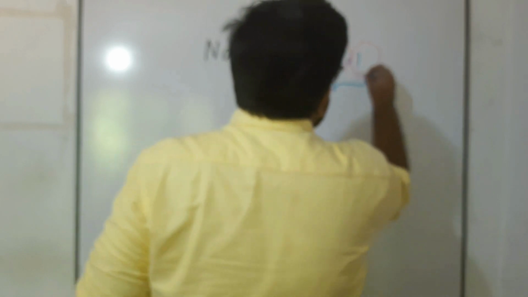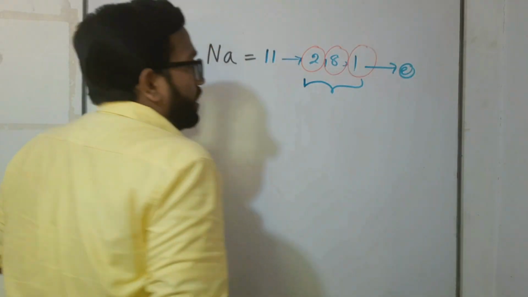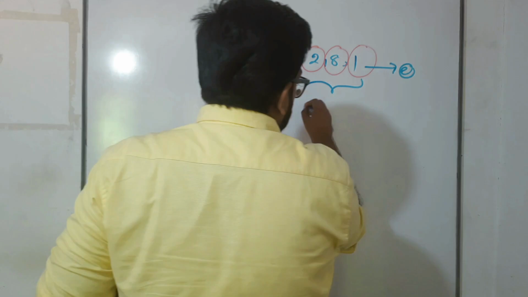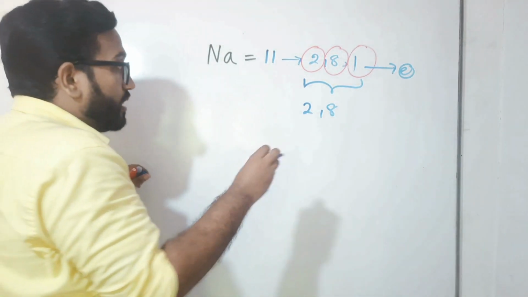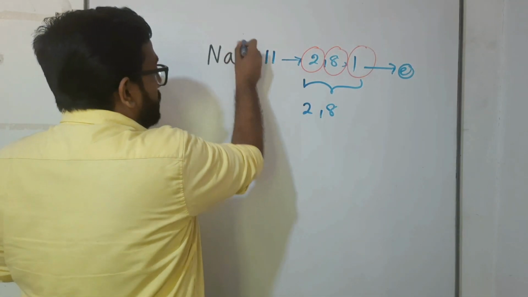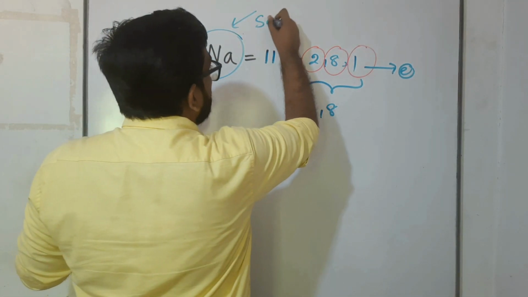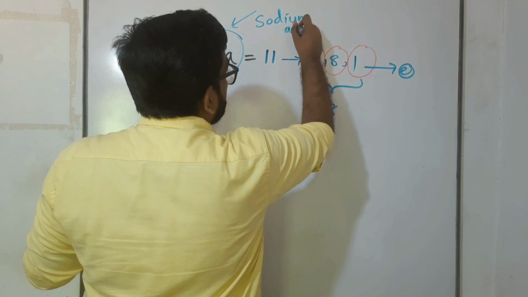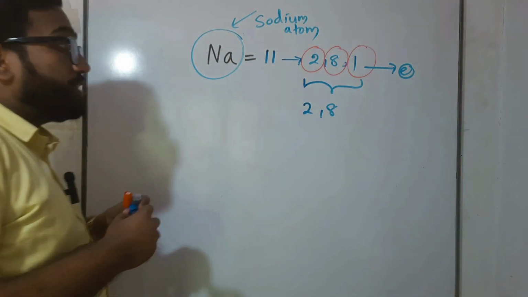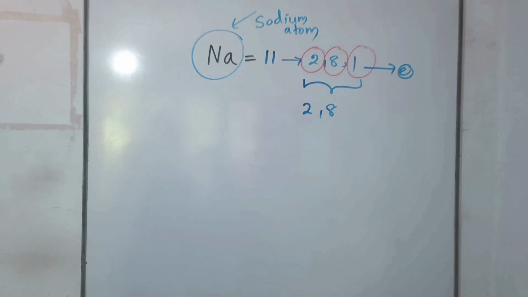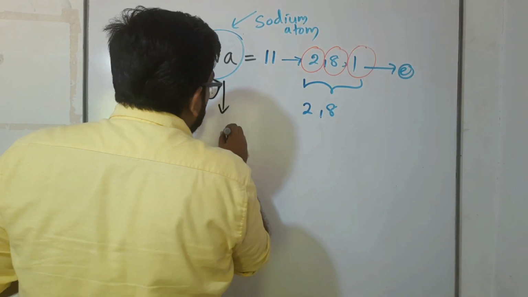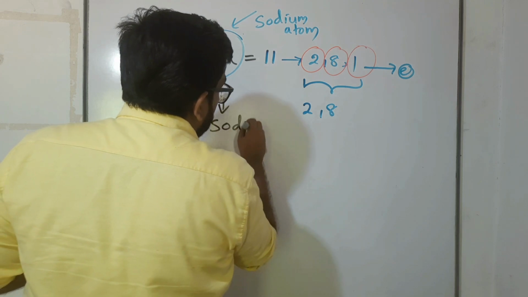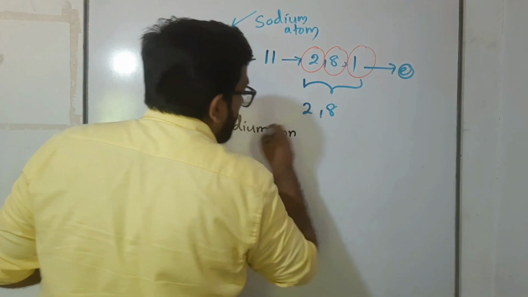Now, when this electron is going away, what is the rest? 2, 8 only. Hereafter, we can't tell. Previously, with 11 electrons, we said this is a sodium atom. But now, when that electron is released, we can't say this is a sodium atom. This is known as a sodium ion. What is the name? Sodium ion.